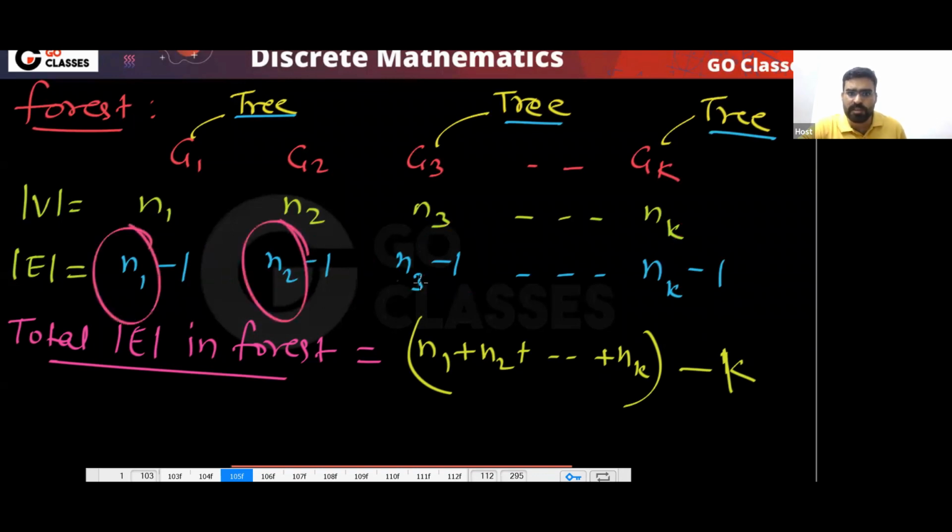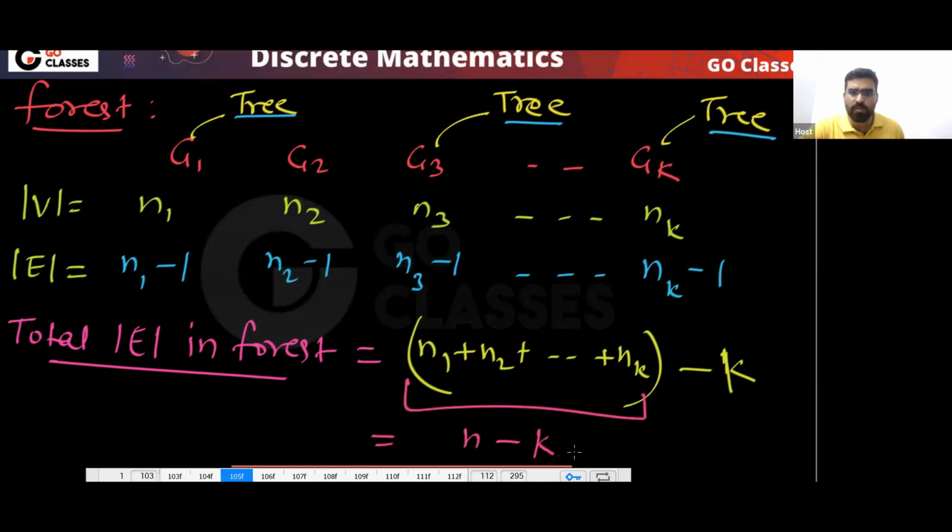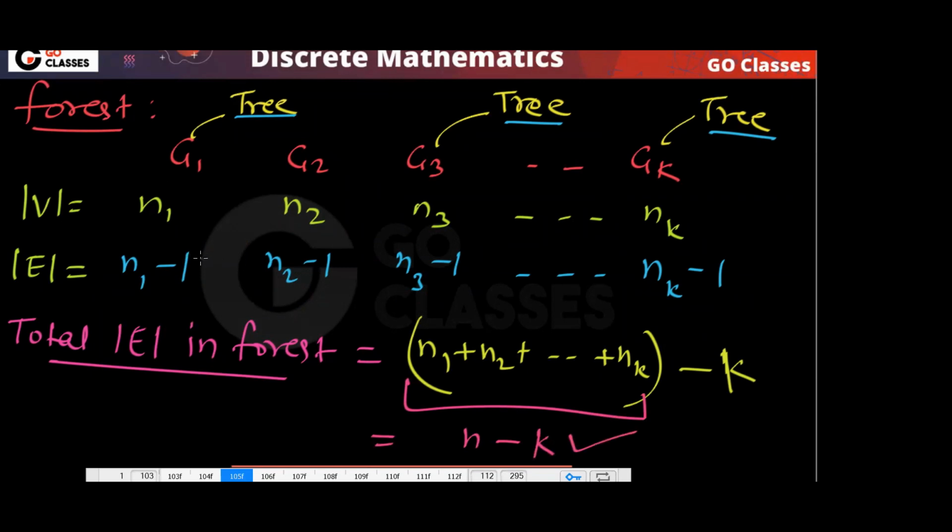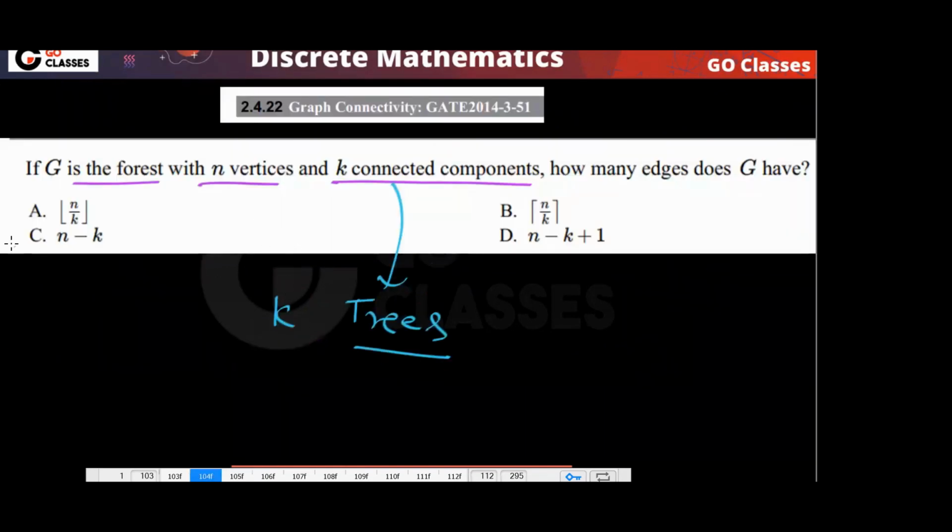And n1 plus n2 plus up to nk is n, the total number of vertices. So the answer will be n minus k. Is this clear to everyone? So in the forest, the number of edges will be n minus k.